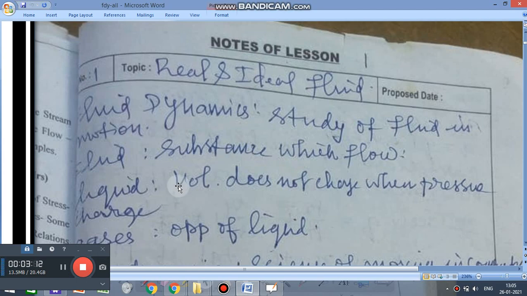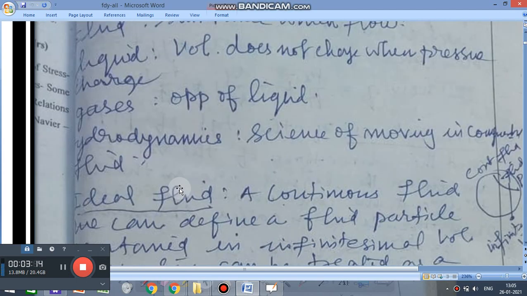Now, what is a liquid then? A liquid is a material which cannot flow. Why can it not flow? Because volume does not change when pressure is changed. That is why the liquid is not flowing.